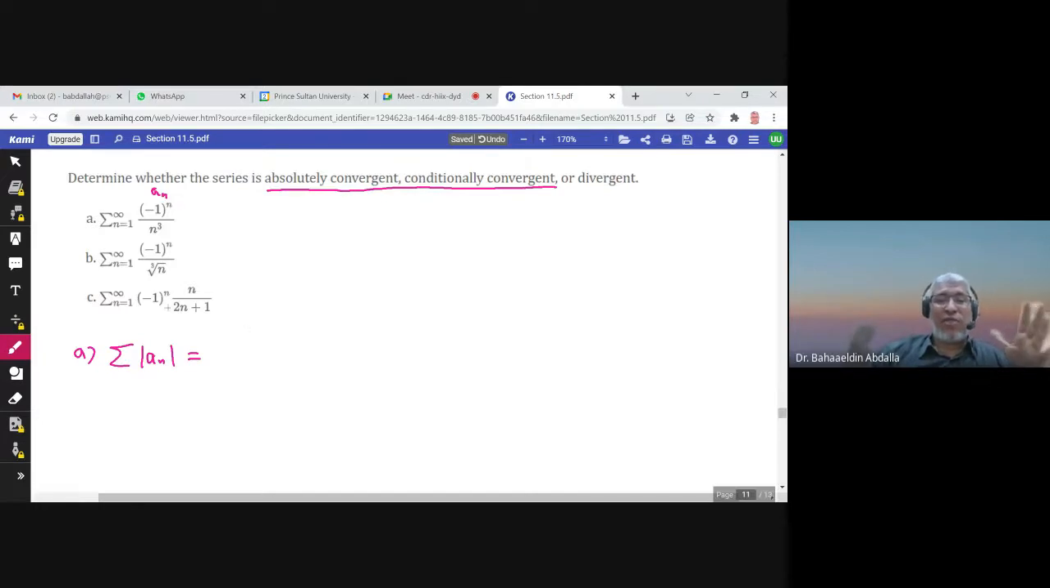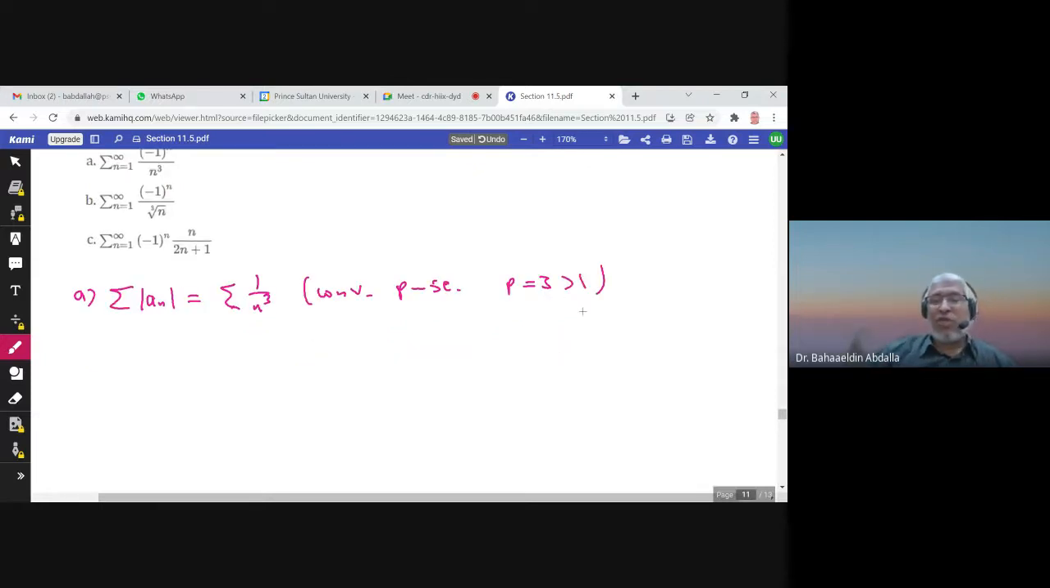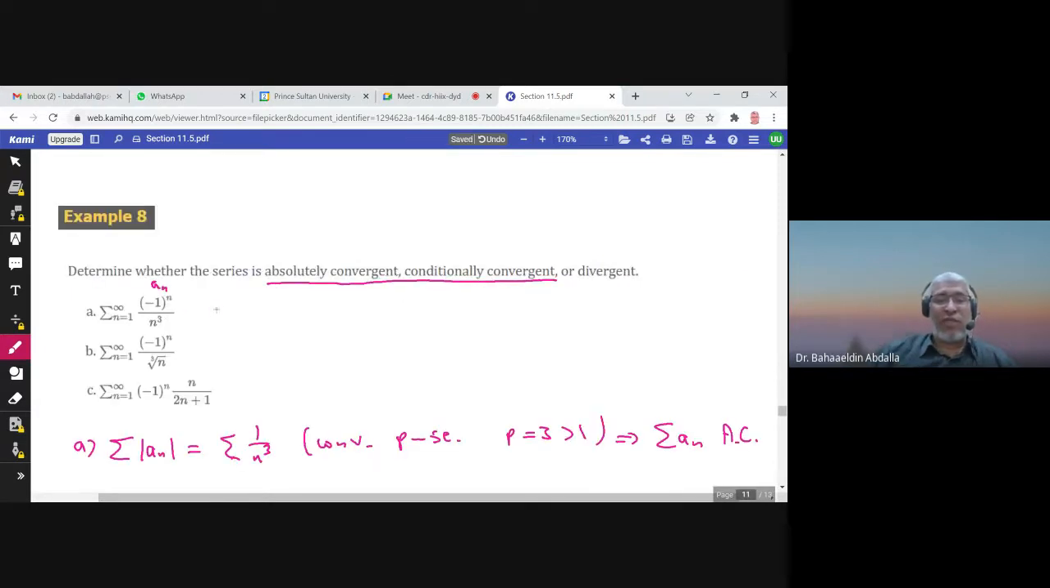Immediately, I consider the summation of the absolute value of an. And this would be the summation of 1 over n cubed. And I know that this is a convergent p-series because p is 3, greater than 1. So what is the conclusion here? I conclude that the series summation an is absolutely convergent. Okay, so this is the first one. So the first series is absolutely convergent.